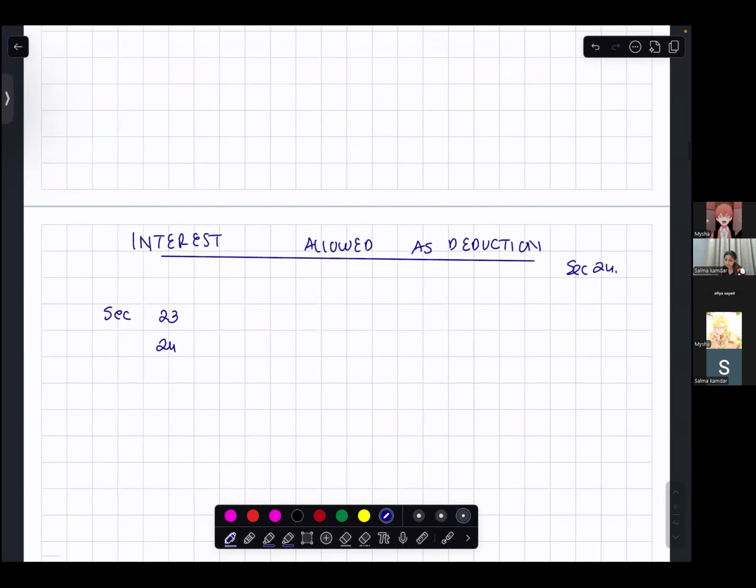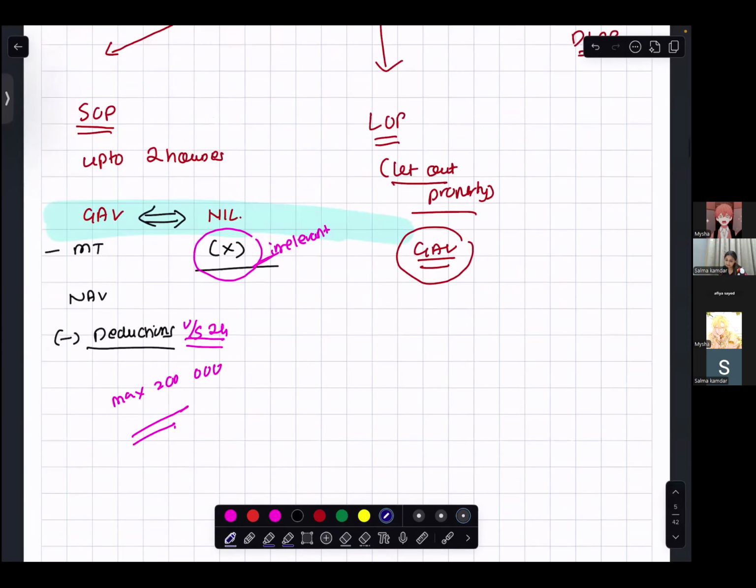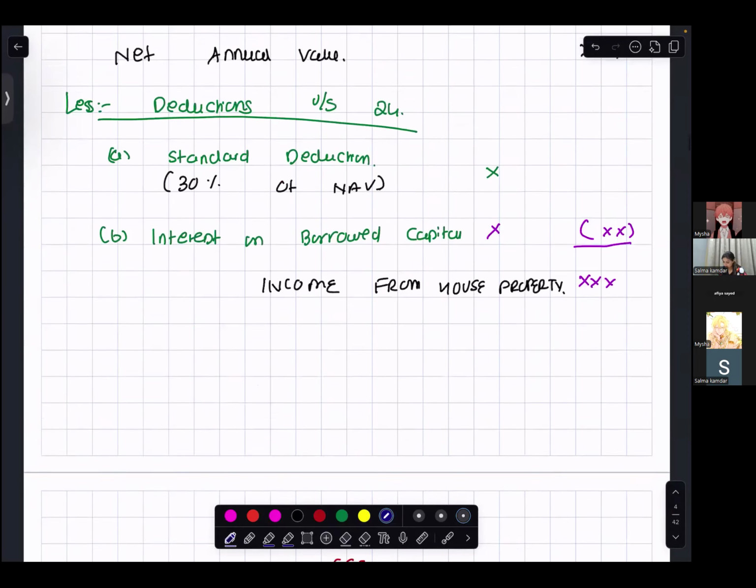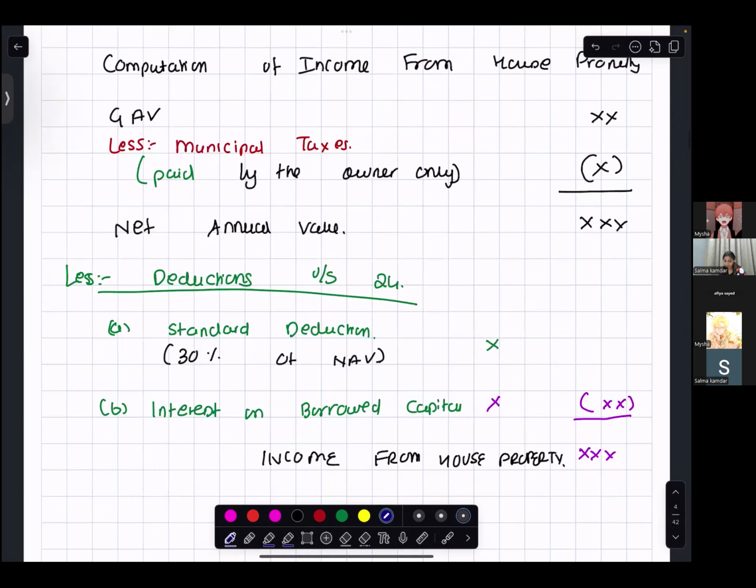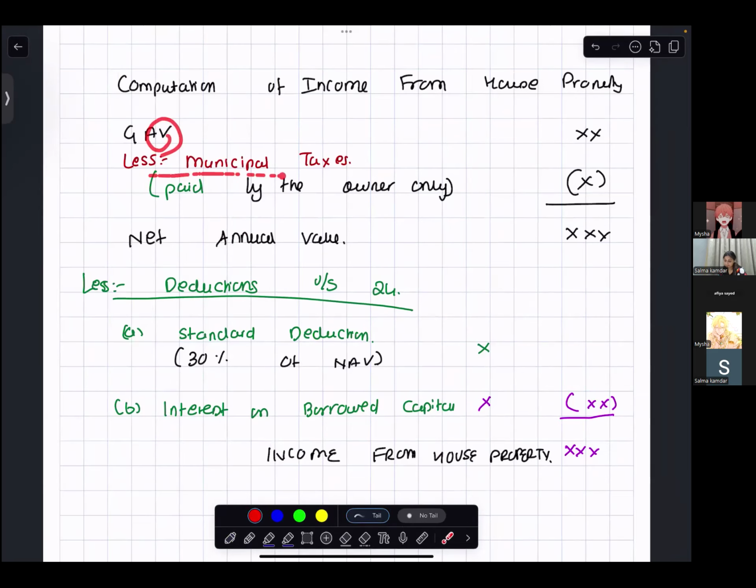Can you give me the format of income from house property? Gross annual value less municipal taxes, which should be paid by the landlord only. It is on paid basis and it should be paid by the landlord only. Then we get the net annual value. Then less deductions under section 24.